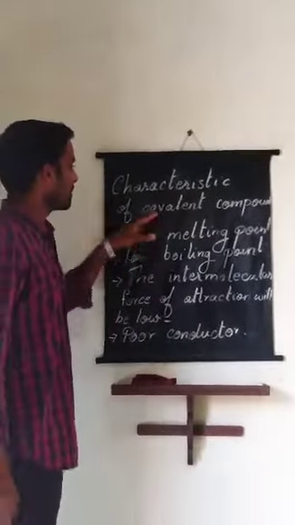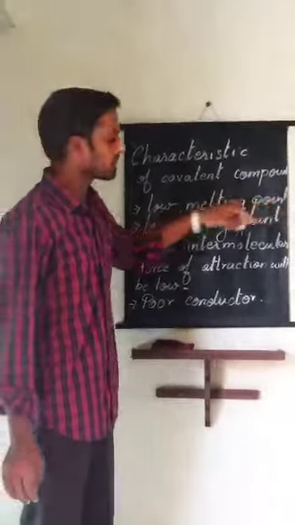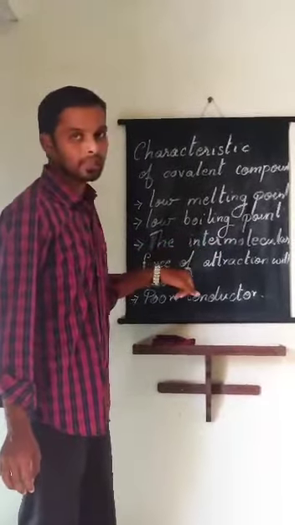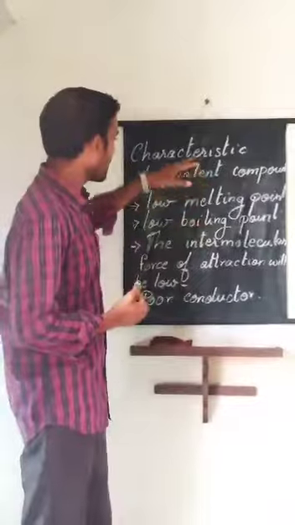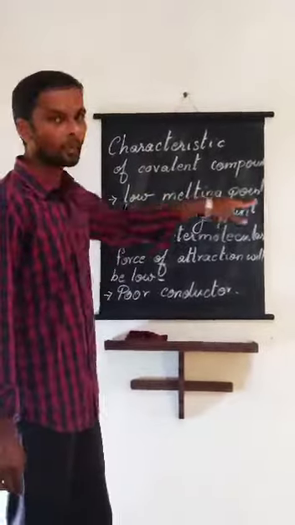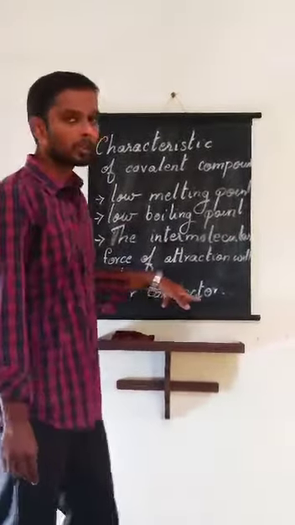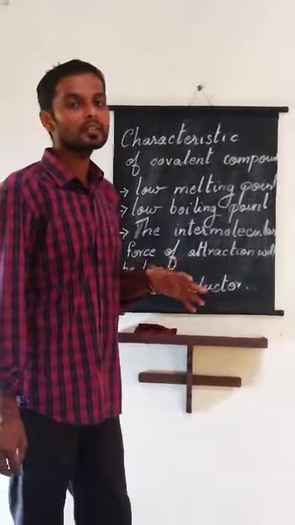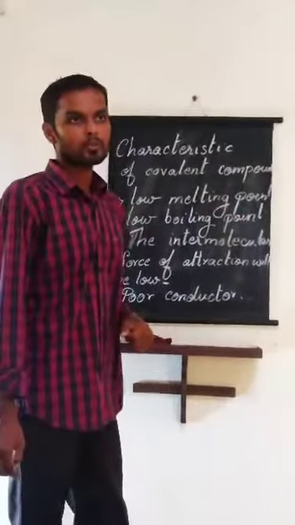So in the characteristics of covalent compounds, first, they'll have low melting point. Next one is low boiling point. Third one is the intermolecular force of attraction will be low, and they are poor conductors of electricity. Carbon compounds also exhibit these characteristics. Carbon is a poor conductor of electricity, whereas graphite is a good conductor of electricity. So these are the characteristics of covalent compounds.